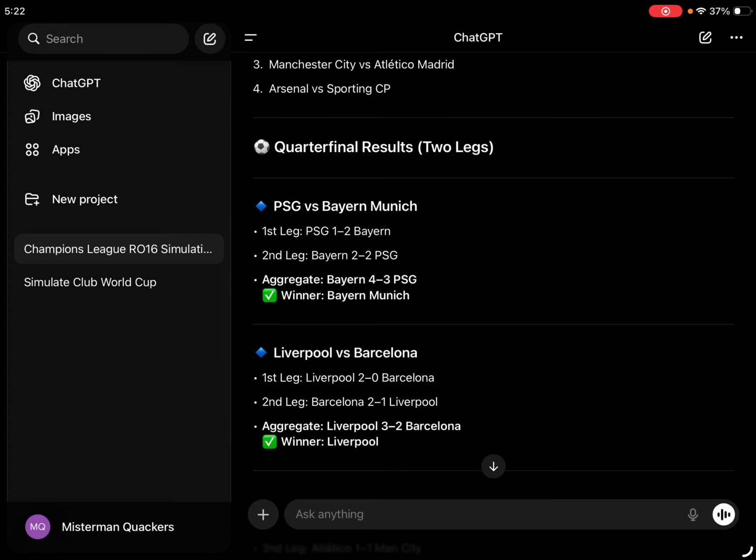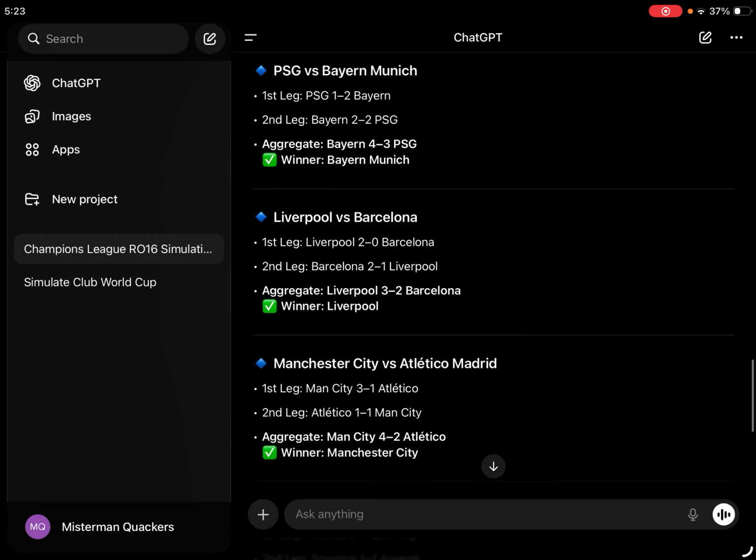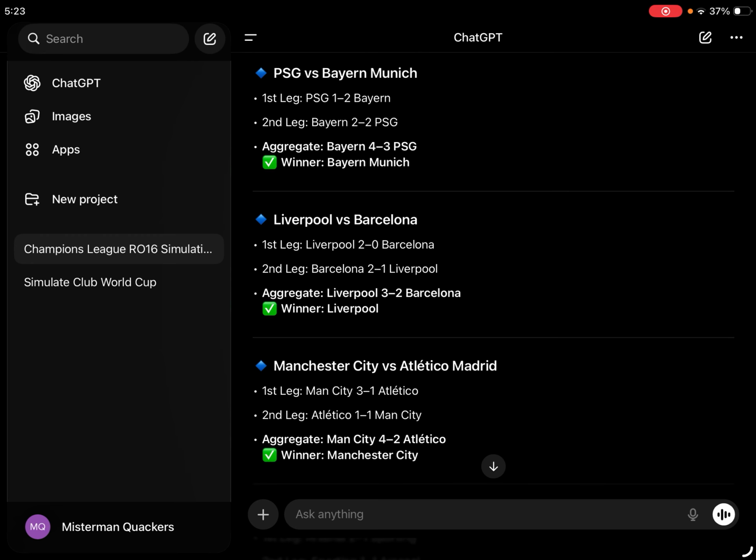Anyways, next match, we have Man City versus Atletico. So Atletico, one of the teams that got in through the playoffs. Man City, one of the seeded teams, top 8, they came 8th, which I think is a shocking position, but let's go. So first leg, Man City destroy Atletico. 3-1 is a pretty good score. And Atletico tie in the next game. They didn't get the results they wanted. And it seems that Atletico are out of the tournament.